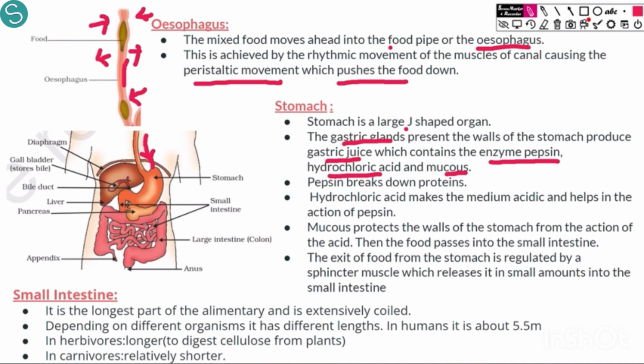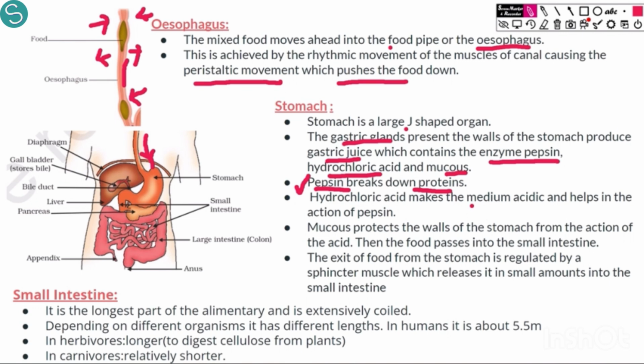Now coming to proteins. The pepsin enzyme, which is present in the gastric juice released by the gastric gland, breaks down the proteins. Now for this action of pepsin enzyme, to increase its activity, we need an acidic medium.